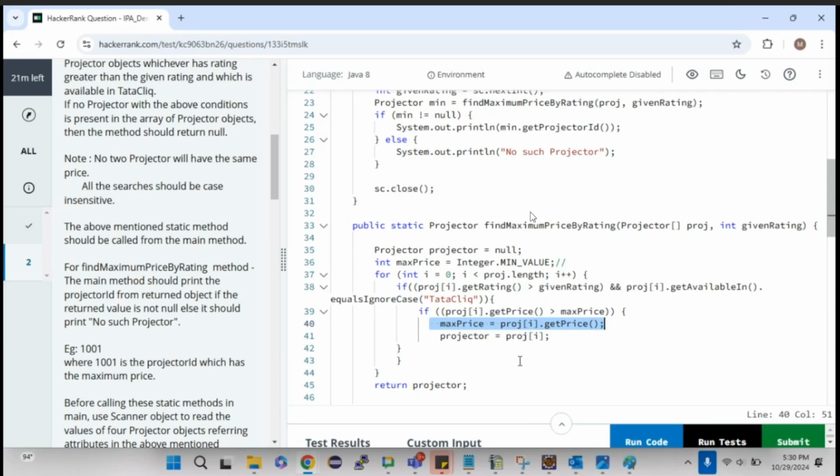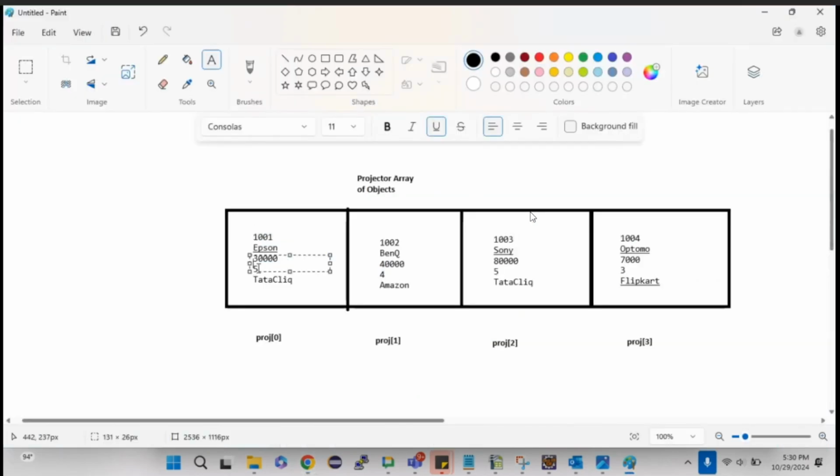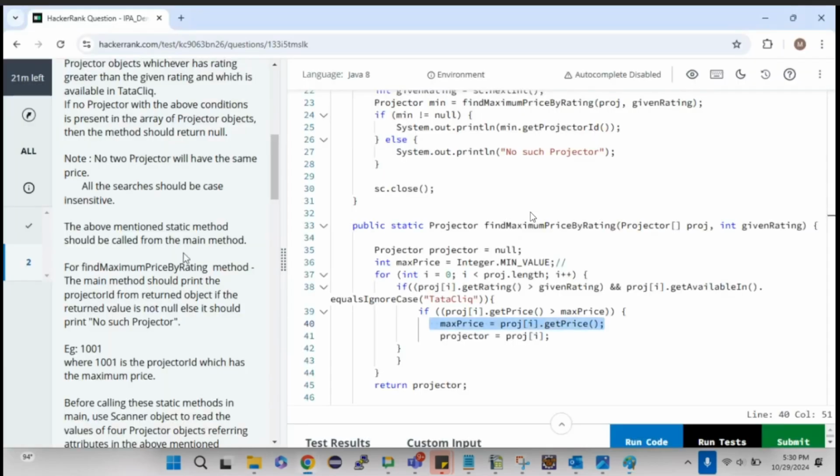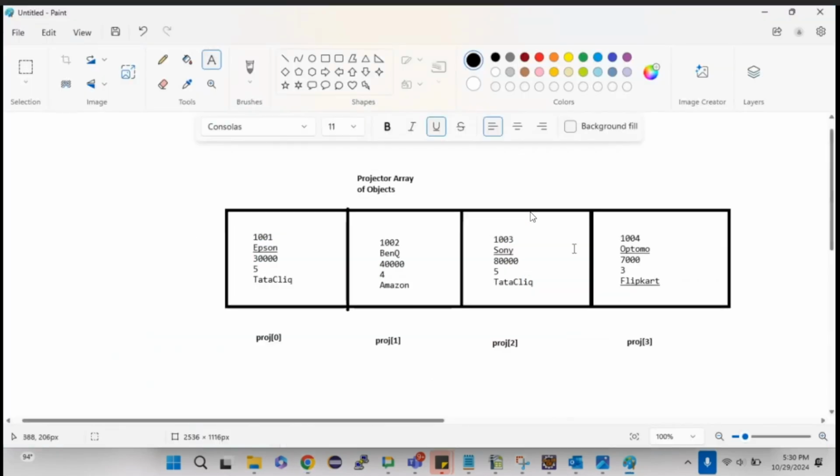Is it clear? I'm taking the lowest value and considering it as a maximum, and I'm comparing it with the 0th index value so that I can get the 0th index value as the maximum one. Since the condition always gets true, maxPrice equals proj[i].getPrice. Earlier maxPrice was Integer.MIN_VALUE. Now maxPrice is, what is it? 30,000.